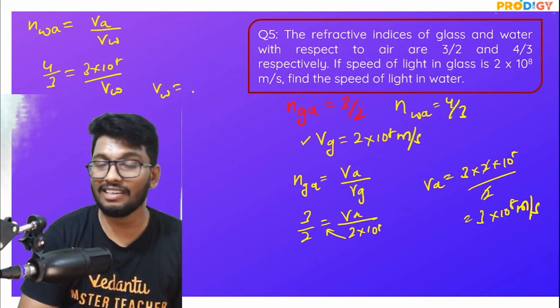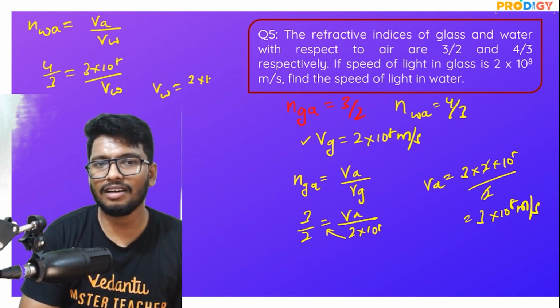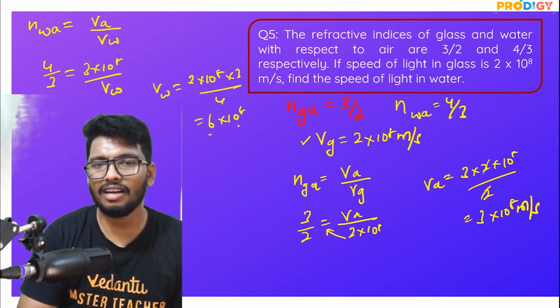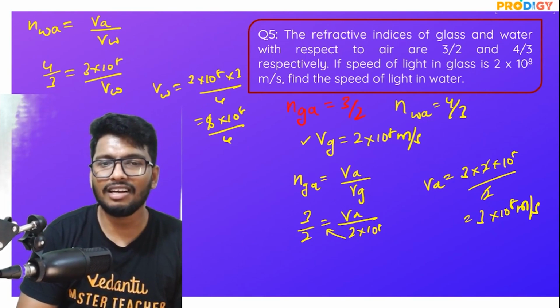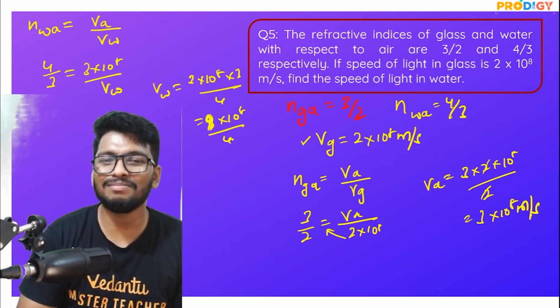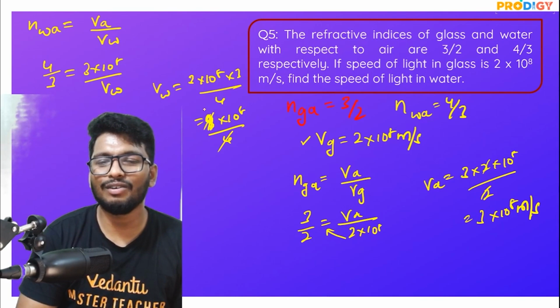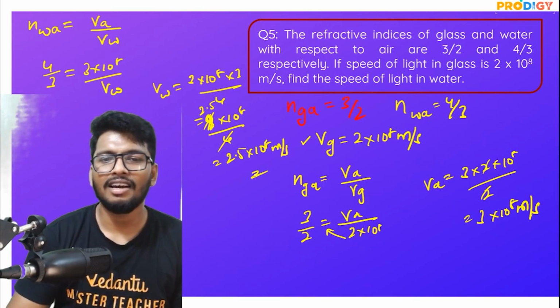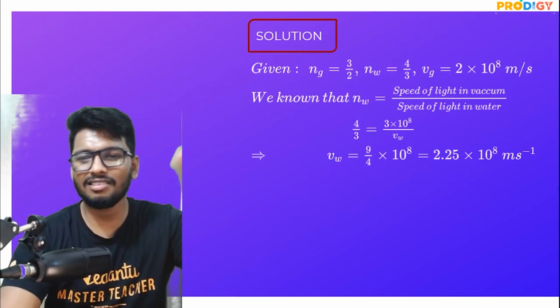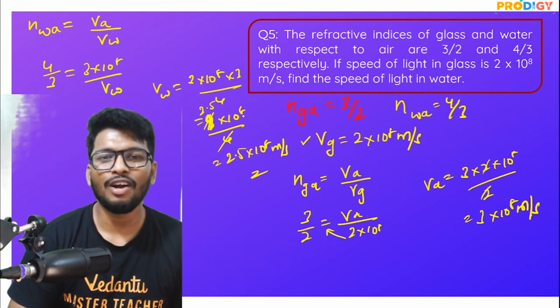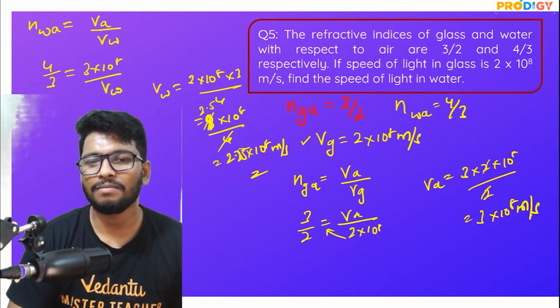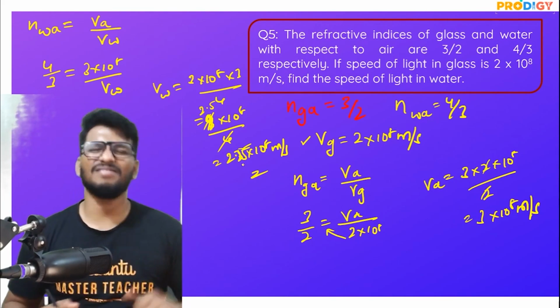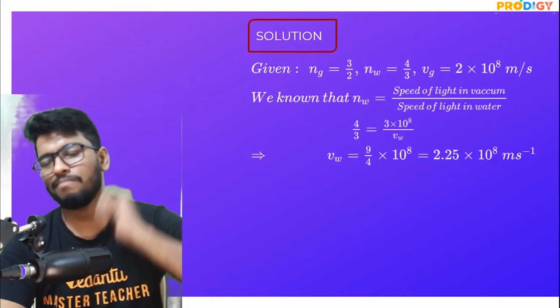VW, that is velocity of light in water, is equal to 3 into 10 to the power of 8 into 3 divided by 4. So that's basically 9 into 10 to the power of 8 divided by 4, sorry, 3 into 3 is 9. So that's basically, guys, 2.25 into 10 to the power of 8 meter per second. It's not exactly 2.5, 2.25, sorry. 2.25 into 10 to the power of 8 meter per second would be the answer. Sorry for the last calculation mistake, but yeah, that is the answer, guys.